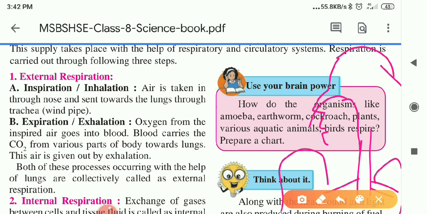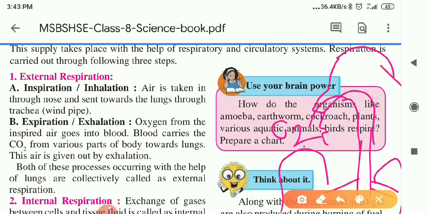Next is expiration or exhalation. Whenever we are taking air into our body, oxygen enters our body. From the inspired air, the oxygen enters into the blood.